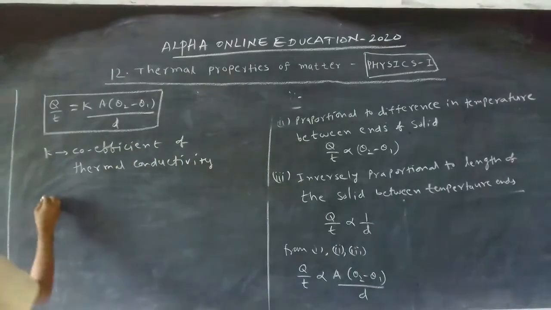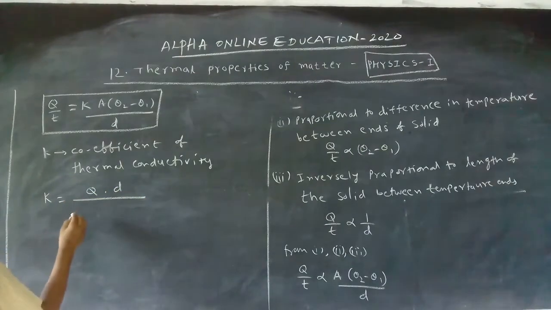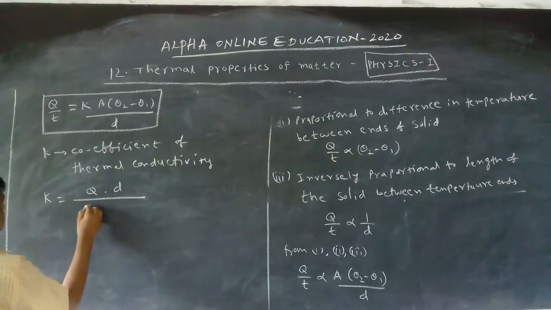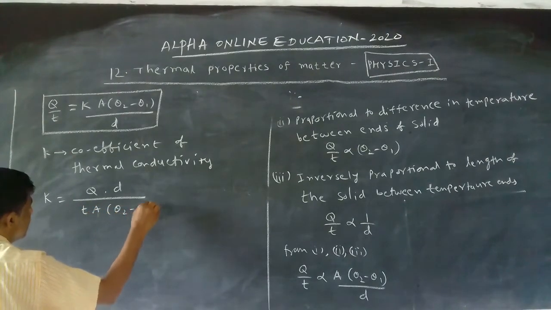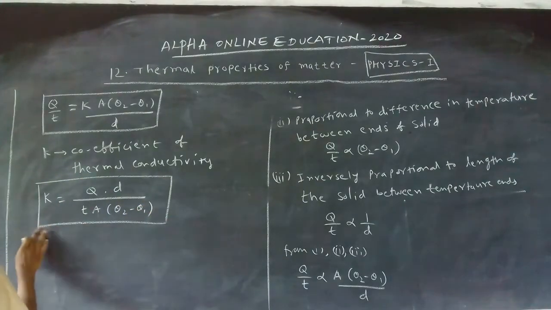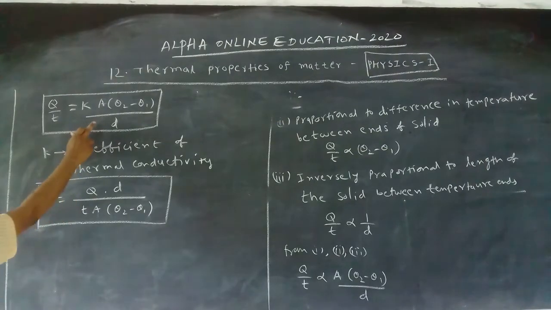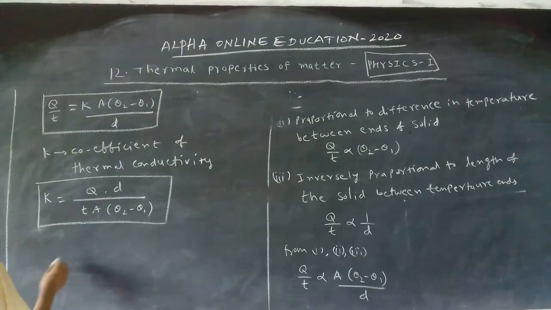We can write the equation like this also. K is equal to Q into D by T into A into theta 2 minus theta 1. This is the mathematical expression for K. K is equal to, cross multiplication, Q into D. You take this here, we get this equation.